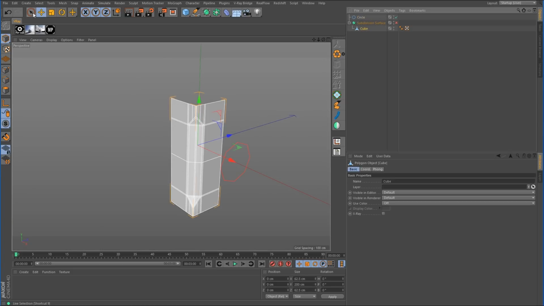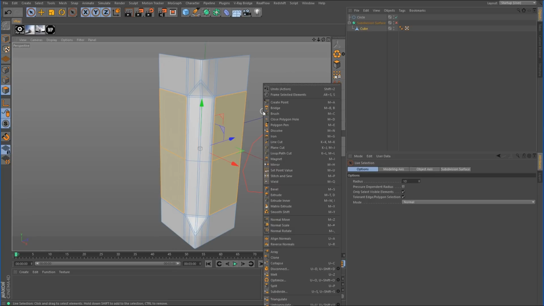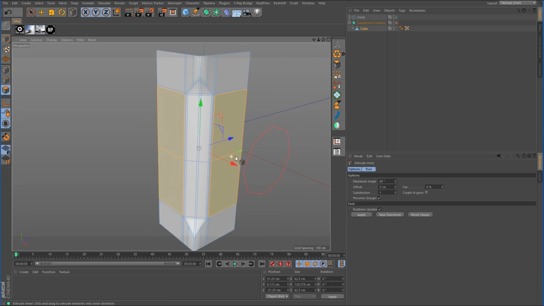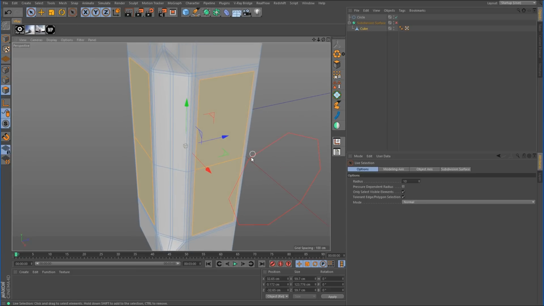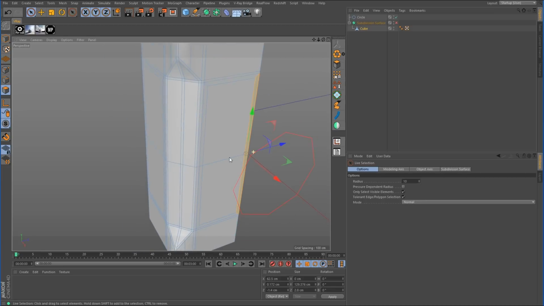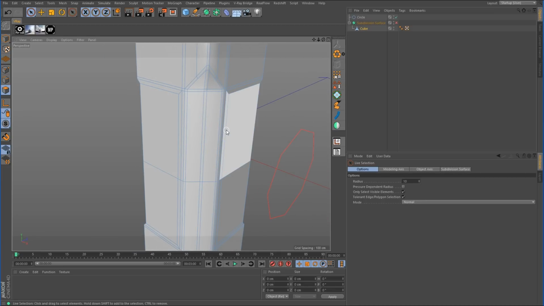All right, so we want to make an inner extrusion on these two polys. So you want to select those two as well as these two on this side and use the extrude inner. And we want to pull those in just a little bit. So it created these two elongated faces on the outside. So you want to select those on both sides and you want to delete them.